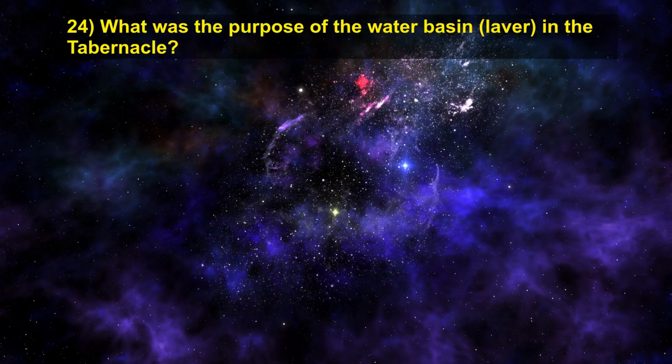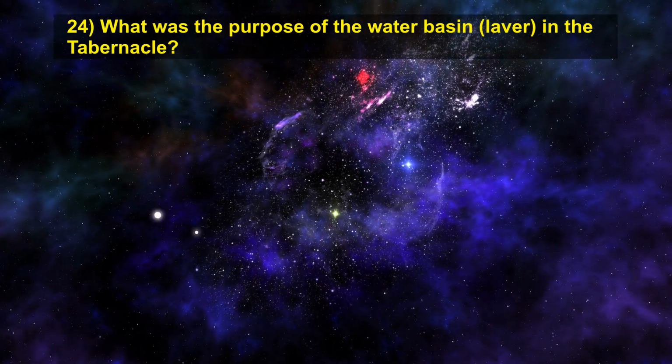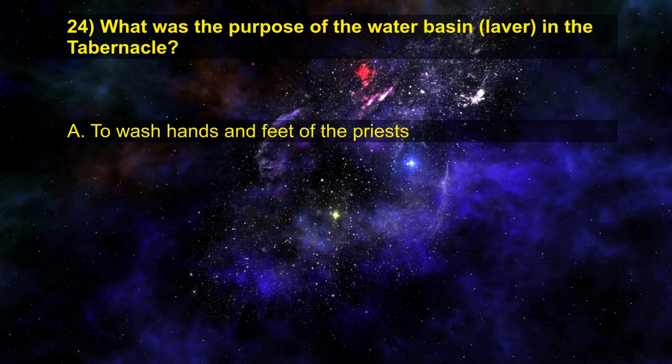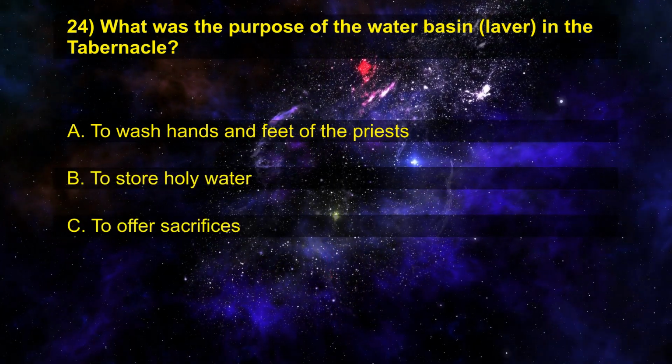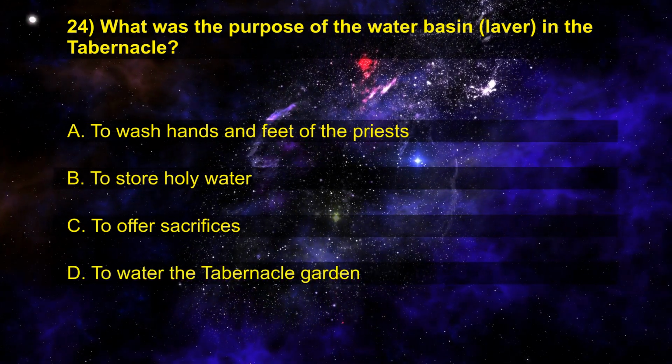24. What was the purpose of the water basin, laver, in the tabernacle? A. To wash hands and feet of the priests. B. To store holy water. C. To offer sacrifices. D. To water the tabernacle garden.